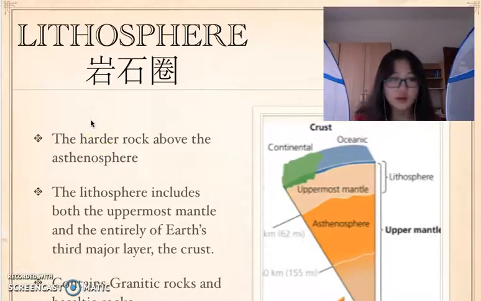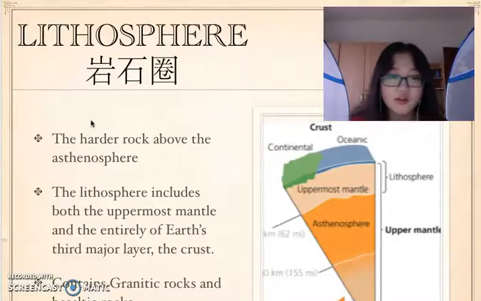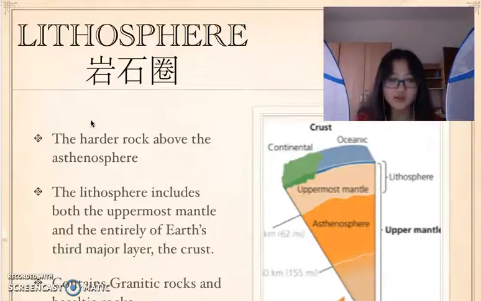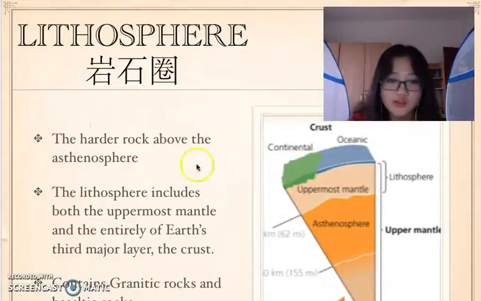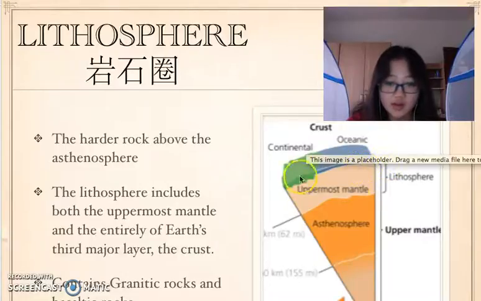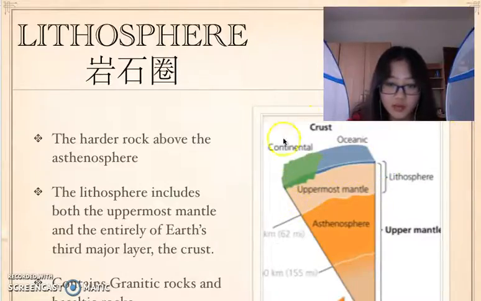Let's look at another word called lithosphere. Lithosphere in Chinese is 岩石圈, and the lithosphere is the hard rock above the asthenosphere. The lithosphere is very interesting because it includes both the uppermost mantle and the entirety of the Earth's third major layer, the crust, which we can see in this picture. Here is the lithosphere, and it contains the uppermost mantle and the crust.